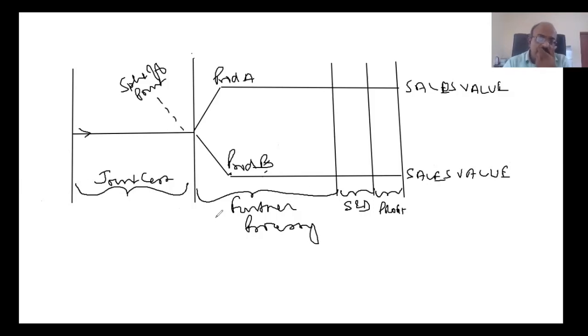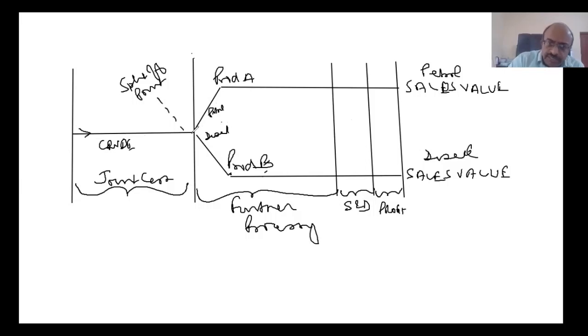So, what is the example that we need to look at? Let us say petrol and diesel. So this is the crude part. Crude at this point is getting into, say, petrol and diesel. But at this point, there may not be any saleable value. Therefore, you have to do further processing to get better, pure petrol. Otherwise, at that stage, it will not be viable in the market. Same with diesel also.